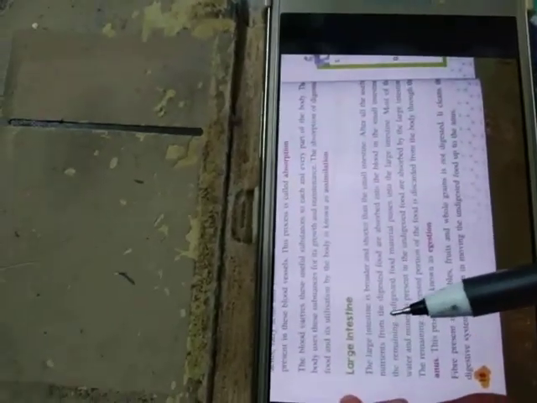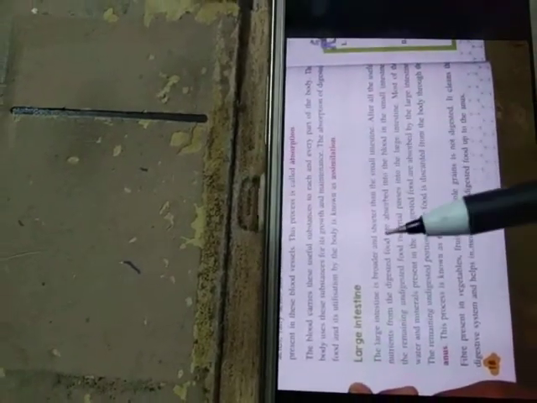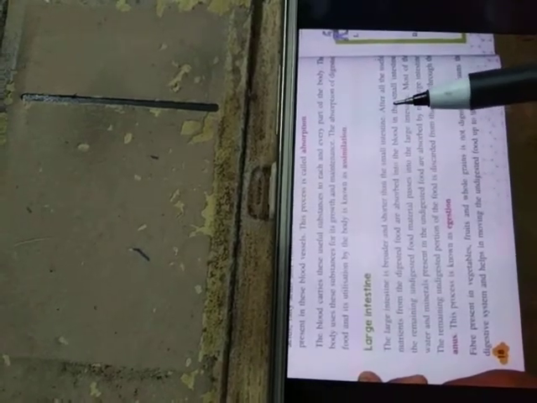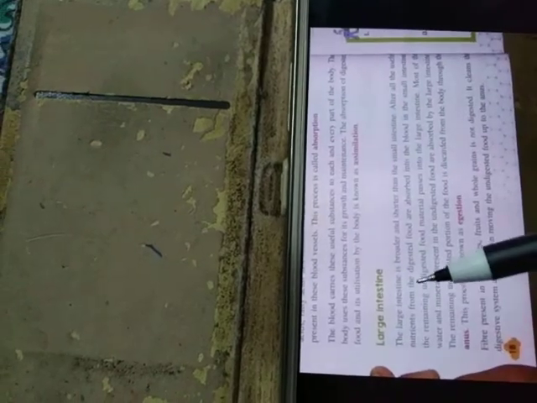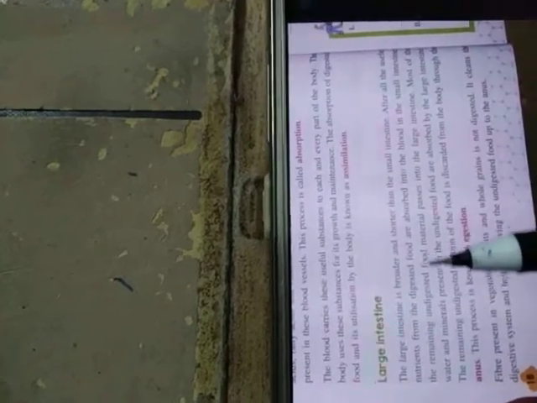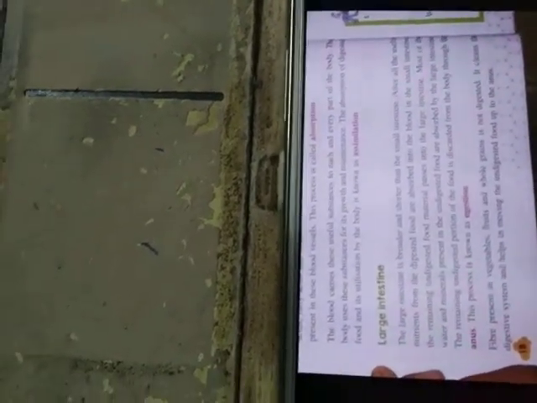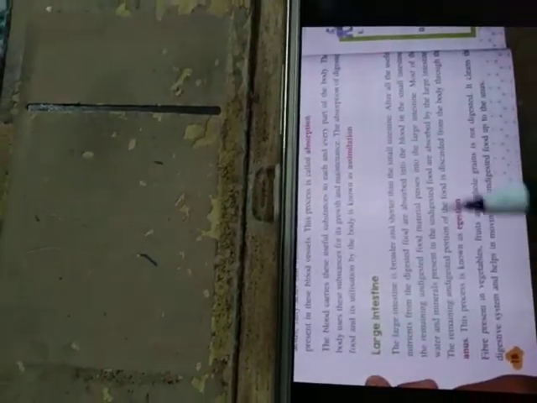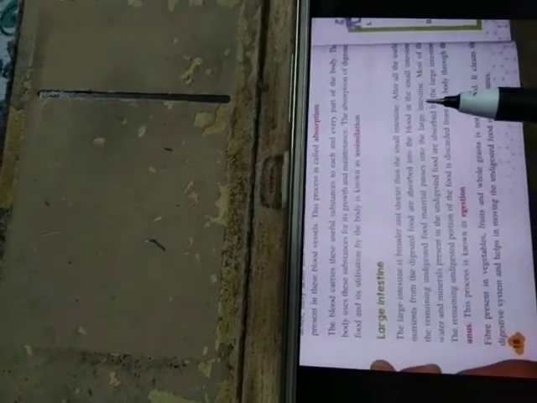Now the large intestine. In the picture we have already seen the large intestine. It is broader and shorter than the small intestine. After all the useful nutrients from the digested food are absorbed into the blood in the small intestine, the remaining undigested food material passes into the large intestine. It means that the food items are digested into simple form and absorbed into the blood, but the remaining undigested part of the food passes into the large intestine.